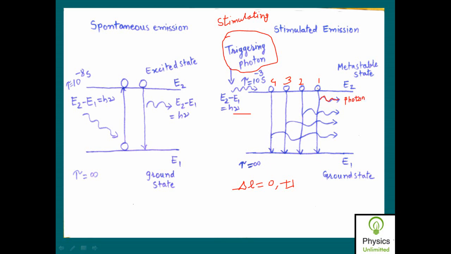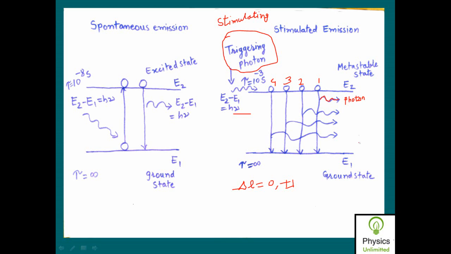When atom 2 jumps, it also emits a photon. When atom 3 jumps from E2 to E1, it also emits a photon. When atom 4 jumps from E2 to E1, it also emits a photon. So how is the jumping of all these atoms? It is simultaneous. All of them jump at the same time from E2 to E1. So are these photons emitted at the same time or at different time intervals? At the same time. All these photons are emitted at the same time.